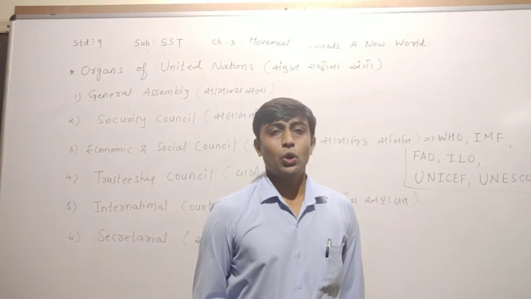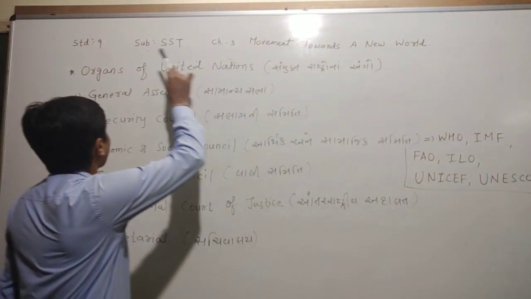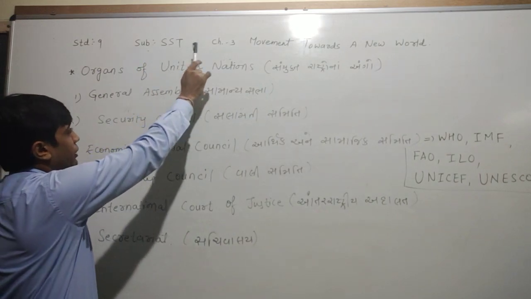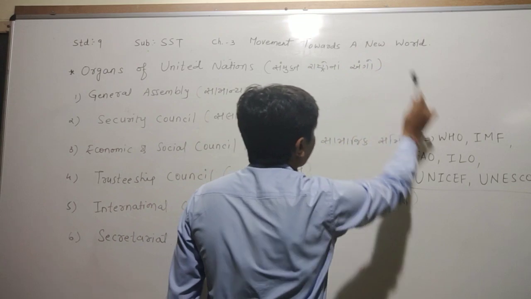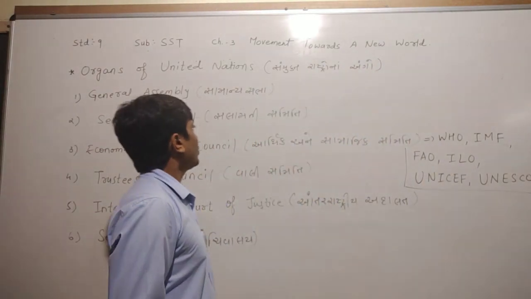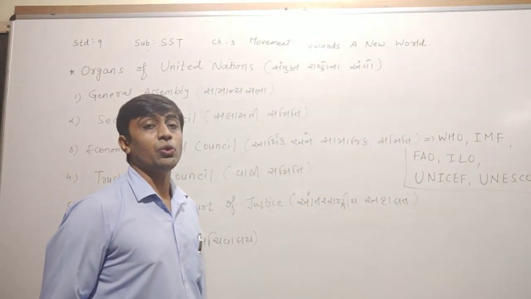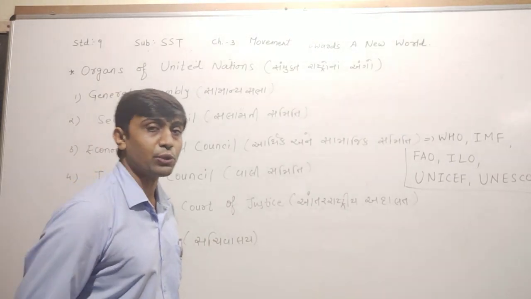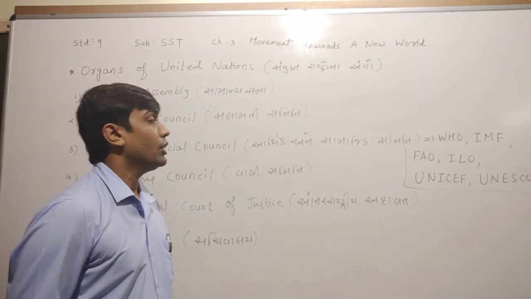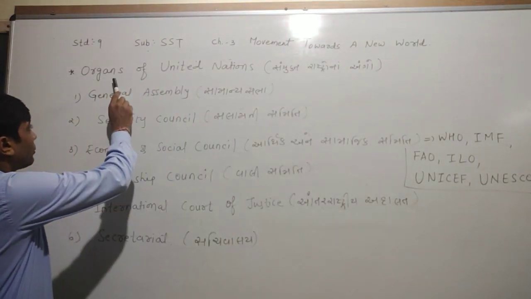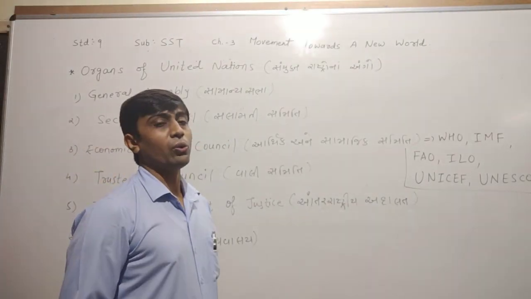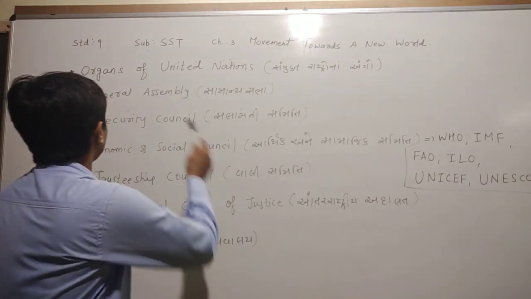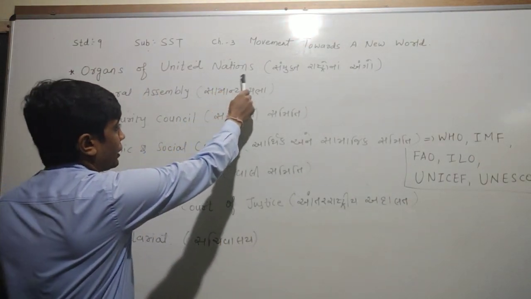Dear children, today we have to learn in standard 9, subject social science, chapter number 3. The name of the chapter is Movement Towards a New World. Already we have learned about the United Nations as well as the establishment of the United Nations. Today we have to learn about the organs of the United Nations.